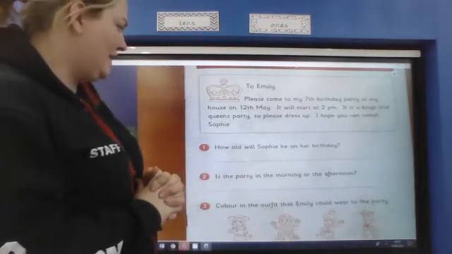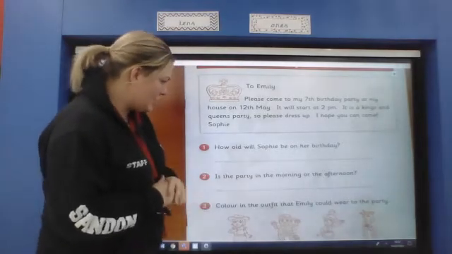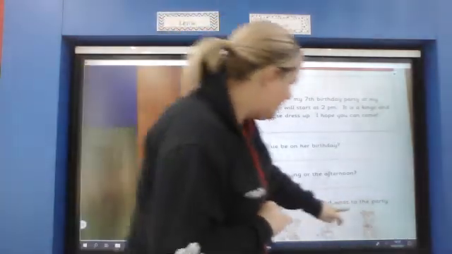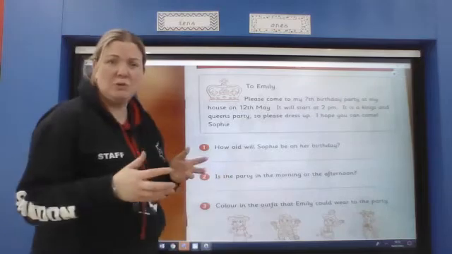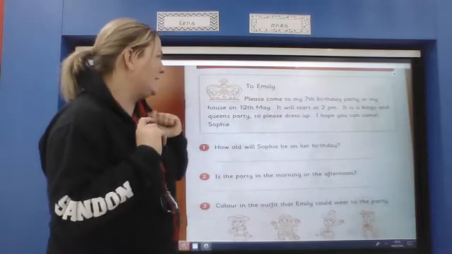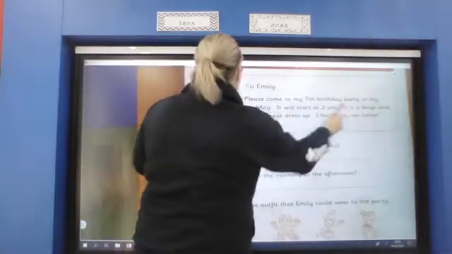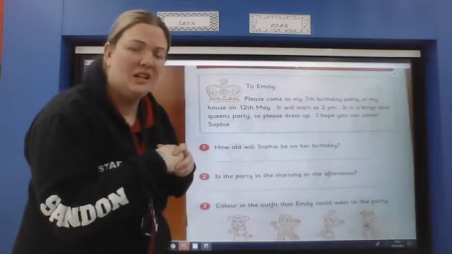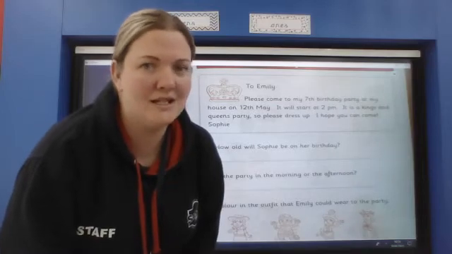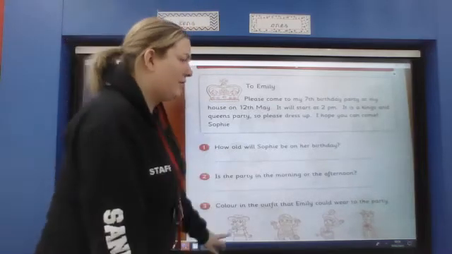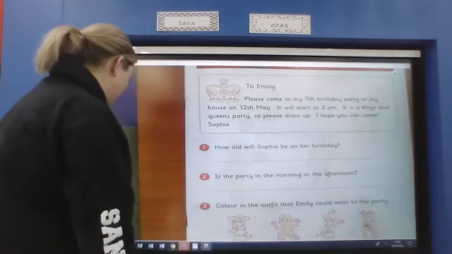Then it says, colour in the outfit that Emily could wear to the party. Now we have a cowgirl, we have a pirate, we have a mummy, and it looks like we have a queen outfit there. So she could go as whatever she wants, but I know from reading this, it gave us some information. And it says it is a kings and queens party. So I think if Emily rocked up looking like a pirate, she might not fit in with the kings and queens theme. So think very, very carefully about what it is you're going to colour.